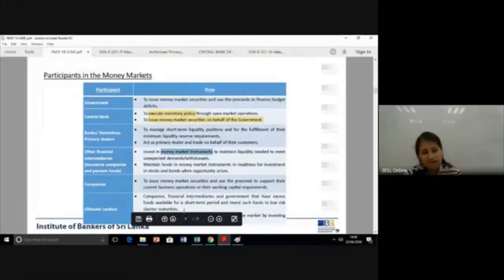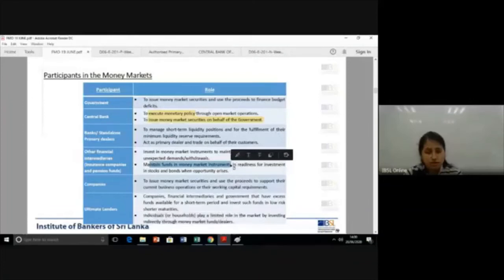And another aspect is they hold money market instruments so that when a good opportunity arises for investment in stocks and bonds, they can utilize it. Instead of putting everything in the market, if a good bond comes with a good rate, you can't make use of it because you don't have any more funds. So you apportion part of it so you can make use of these situations.